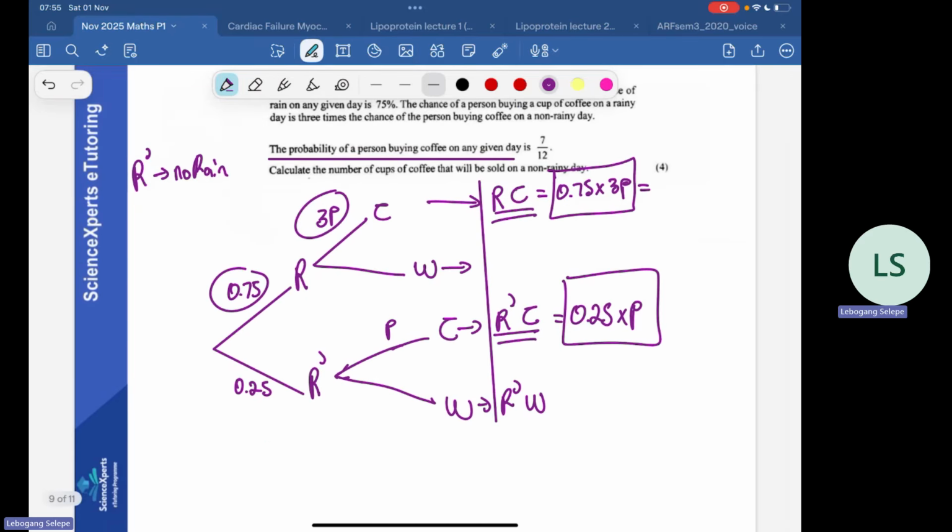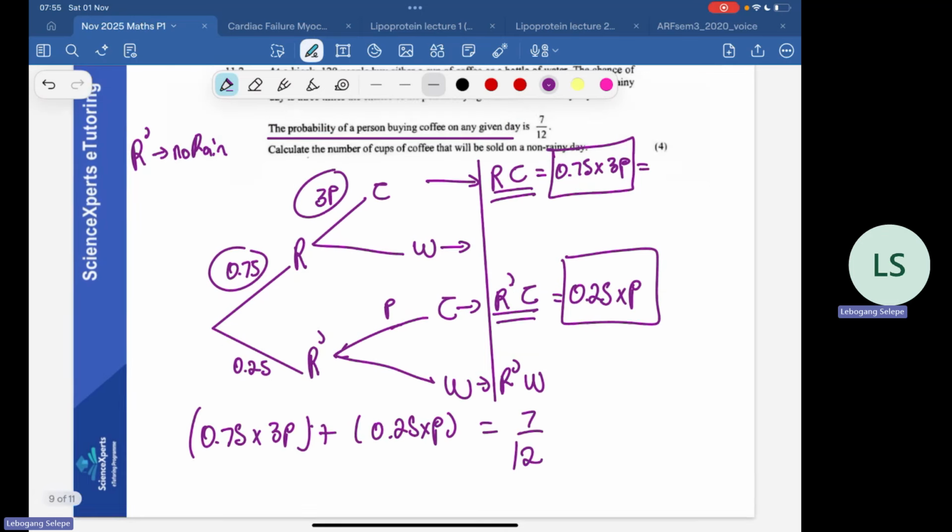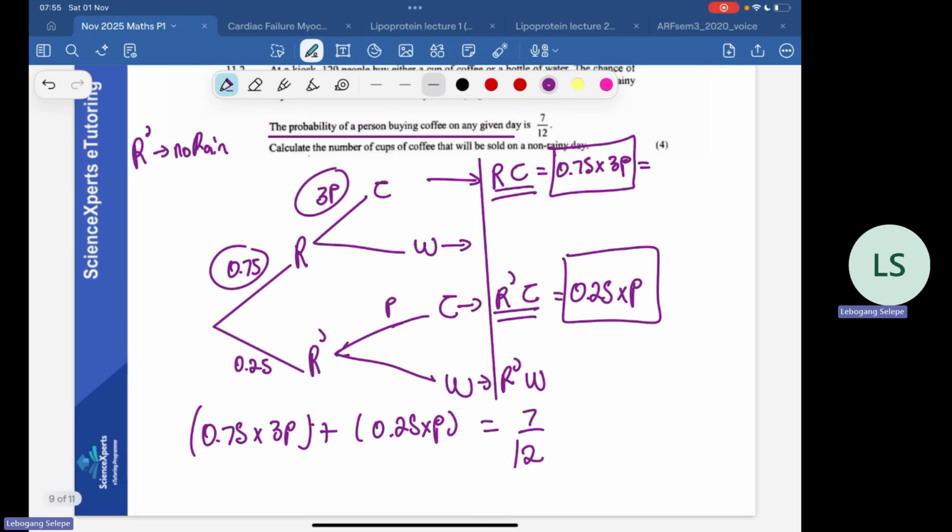So we can therefore say 0.75 multiplied by 3p plus 0.25 multiplied by p is equal to 7 over 12, right? Then let's solve for p here.